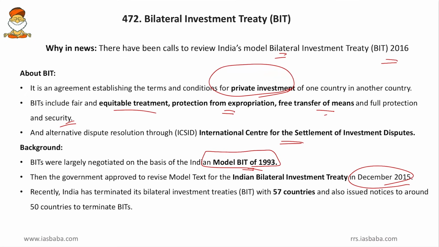And recently, India has terminated its bilateral investment treaties with 57 countries and also issued notices to around 50 countries to terminate the BITs. Because of this modification, the old one has to be terminated. So in order to terminate the old one, 57 countries have been terminated and BITs with other 50 countries have been intimated to terminate. So this is the issue that is being raised by various foreign entities.